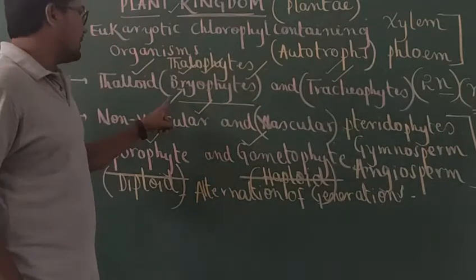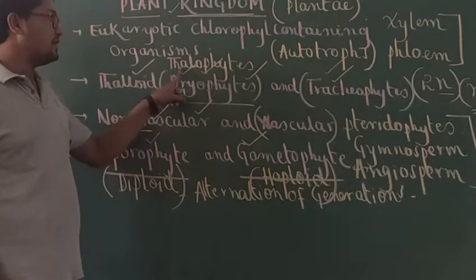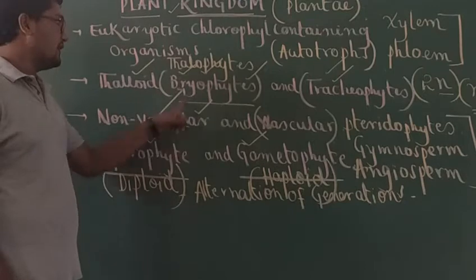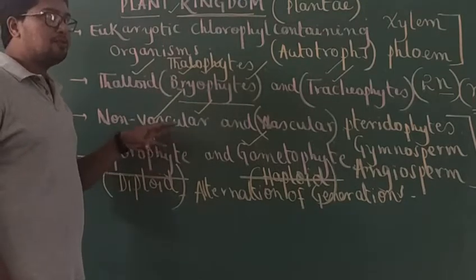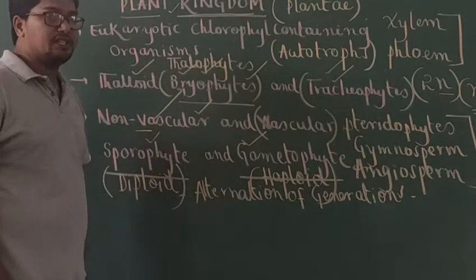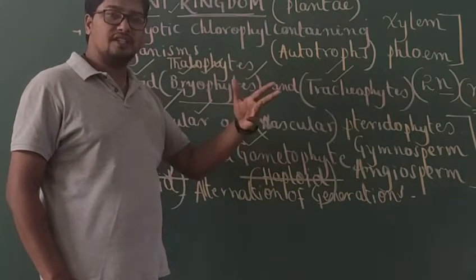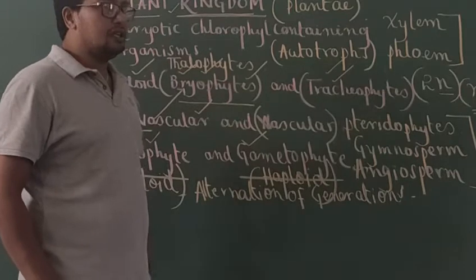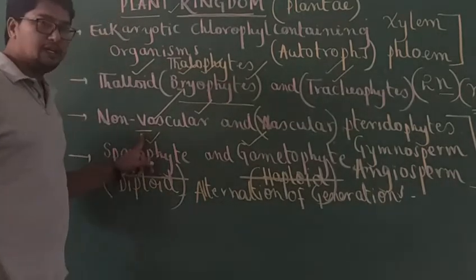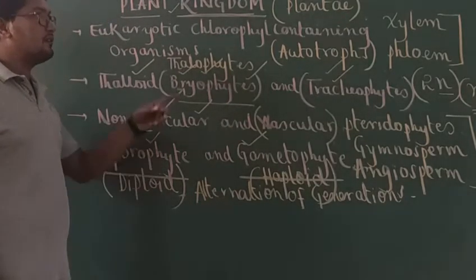Okay. So based on the body structure, plants can be thallophytes and tracheophytes. What is a thallophyte? Plant whose body is undifferentiated. So when the plant body is differentiated into root, stem and leaves, etc., such bodies are called tracheophytes. Once again, based on presence or absence of the vascular tissues.